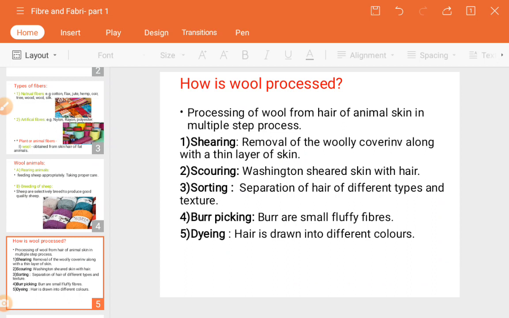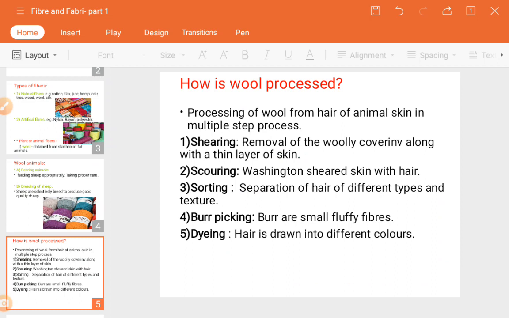The processing of wool from the hair of animal skin is a multiple step process. There are 5 steps in which the wool gets processed. First one is shearing. What is meant by shearing? The removal of woolly covering along with a thin layer of skin. See guys, woolly covering means the hair portion present on the animal skin, which is removed.